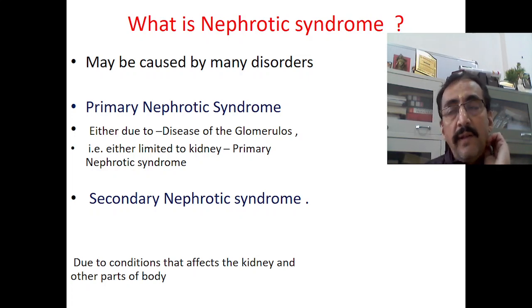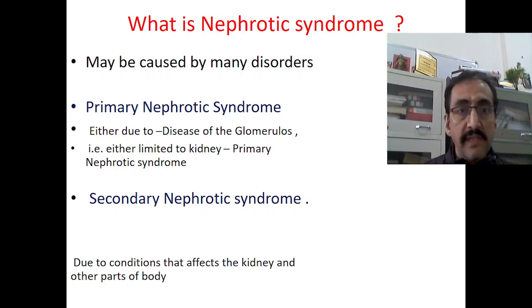Now we classify nephrotic syndrome basically into two parts. Number one is primary nephrotic syndrome and another one is secondary nephrotic syndrome. Now what do you mean by primary nephrotic syndrome? Primary nephrotic syndrome is, as the name suggests, basically because of the involvement of the nephrons. None of the other causative factors or outside factors or other systemic factors are responsible for that. The disease is caused exclusively by causes related to the nephron or kidney. So that is called primary nephrotic syndrome.